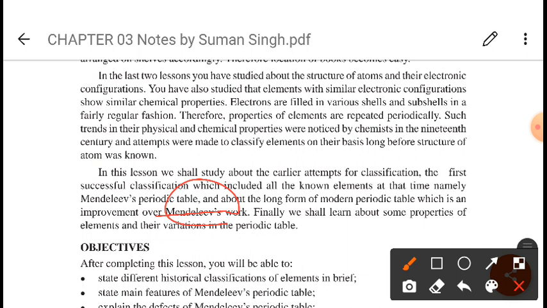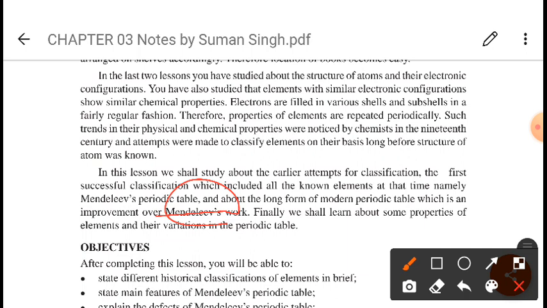Now after this information, how can we define the periodic table? We can give a very simple definition. A periodic table is an arrangement of all the known elements based on a certain law known as periodic law, in such a manner that the elements with similar properties fall in the same vertical column and group. So this is a simple definition which we can give to describe the periodic table.